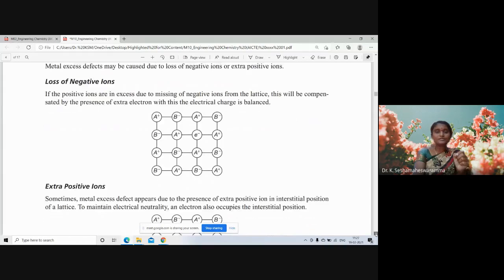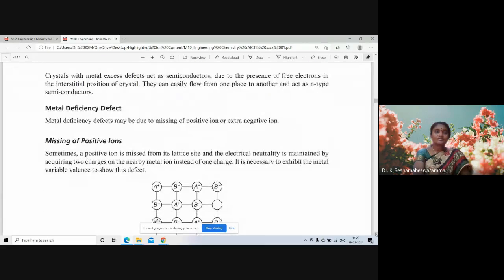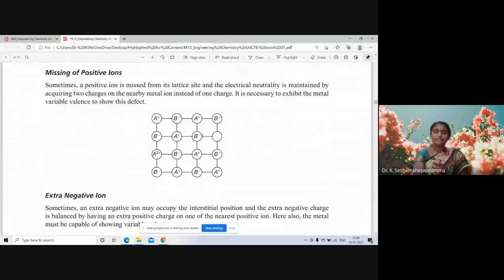But here, an excess positive ion reaches the interstitial position of the lattice. Interstitial position of the lattice. This is an extra positive ion. If an extra positive ion is there, it means an extra electron is there somewhere to compensate the charge. So, metal deficiency defect: here somewhere there is no positive ion, no atom. So this is the metal deficiency.